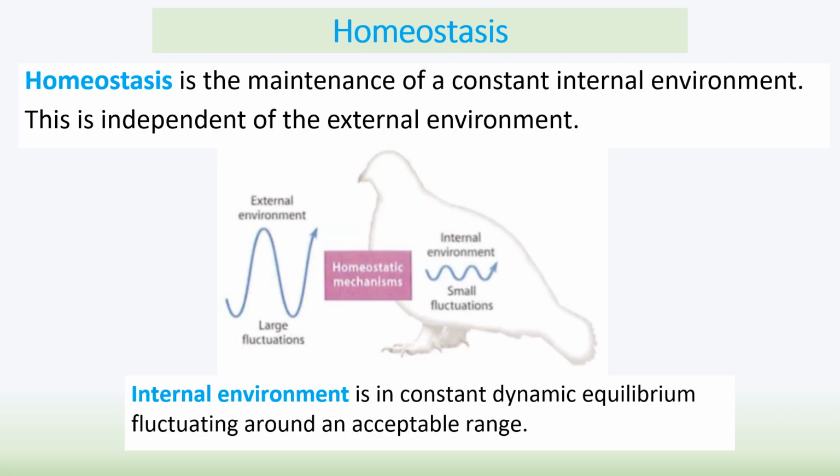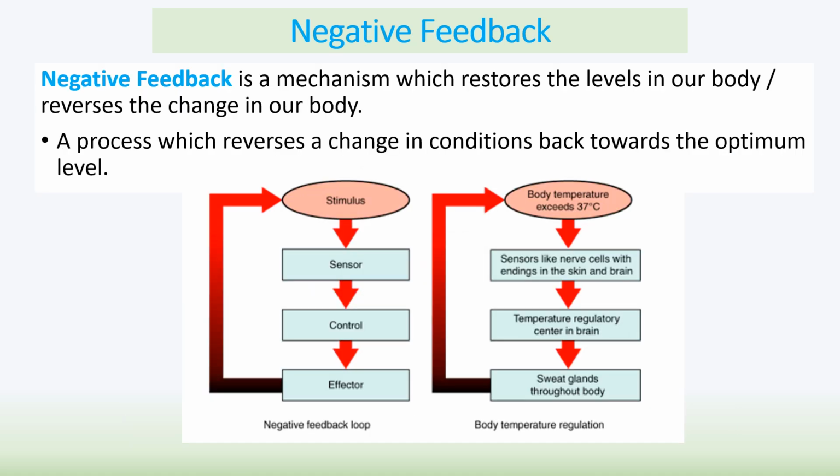And this is part of homeostasis, which is the maintenance of a constant internal environment that is independent of the external environment. So here you can see as the temperature goes up and down largely outside, inside a warm-blooded animal, the temperature only fluctuates slightly. So the internal environment doesn't stay the same, it is fluctuating around a constantly acceptable range in what we call a constant dynamic equilibrium. Now this is controlled by something called negative feedback, and this is a mechanism which restores the body's levels in our bodies after a change.